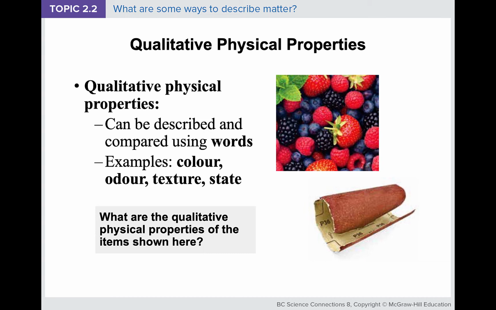I can say that it has a sour, sweet smell to it. I can also describe the texture. It's a little bit soft. And I can describe its state, because a strawberry is a solid. So again, we can describe matter using qualitative physical properties, which are usually words.